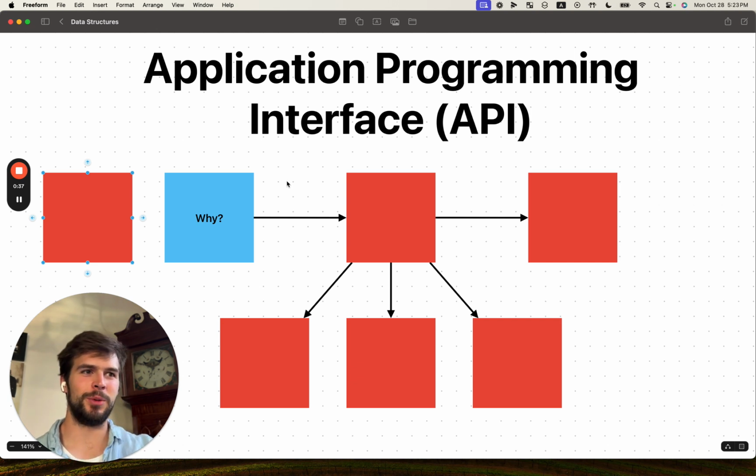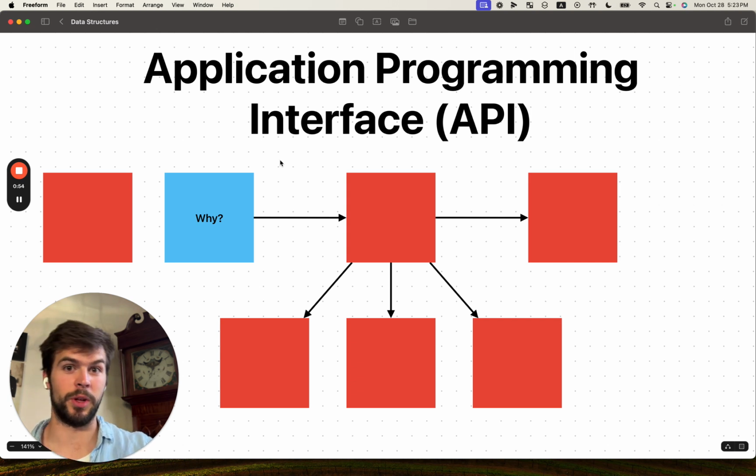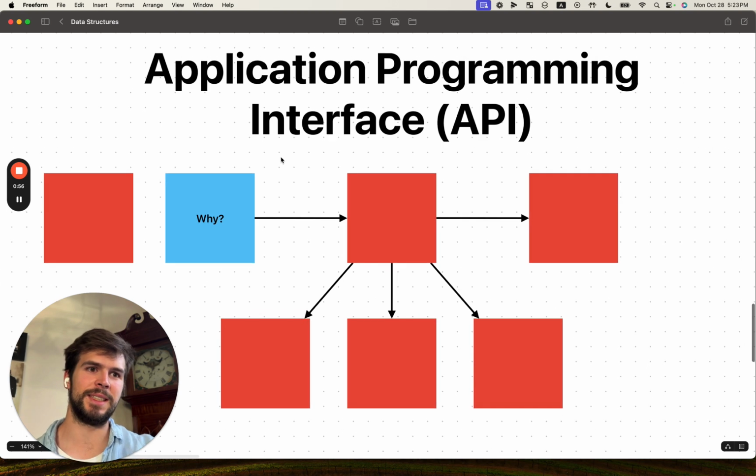So why do these APIs exist? What are they? And how do you interact with them? And then potentially we might look into how we build one. Not in this video for sure, but we will definitely look at why, we will learn what they're built of, and how you can interact with other APIs. Because that is step one.